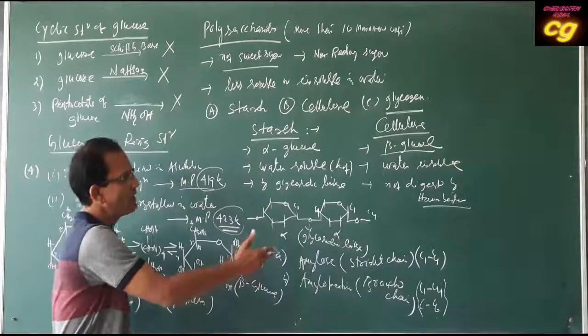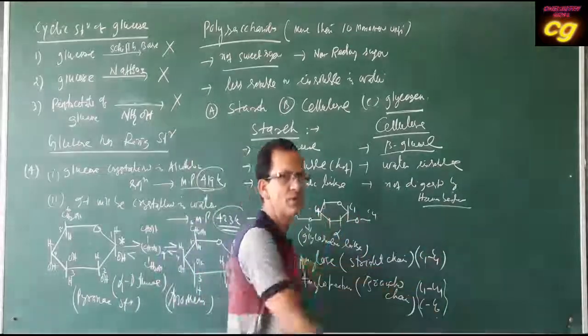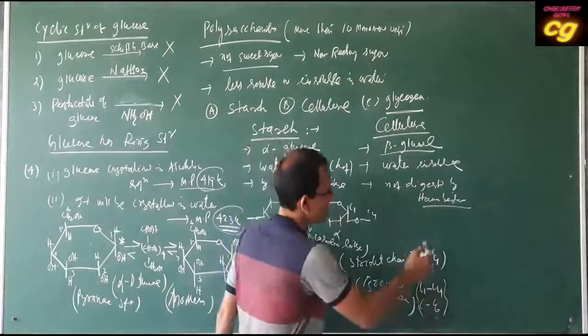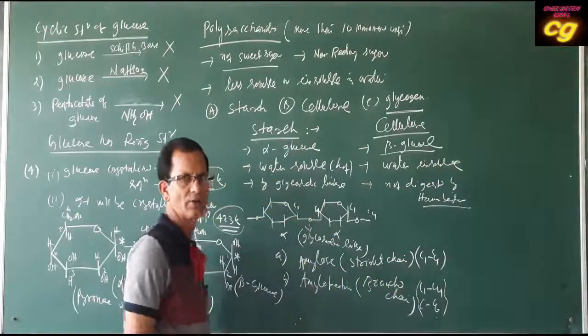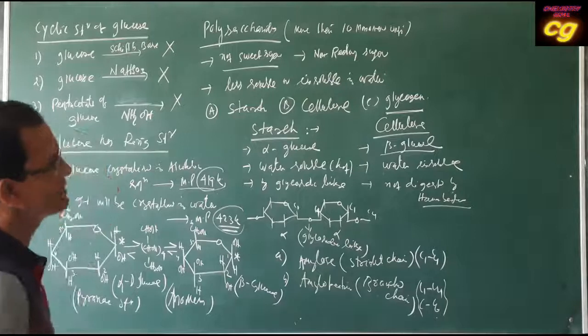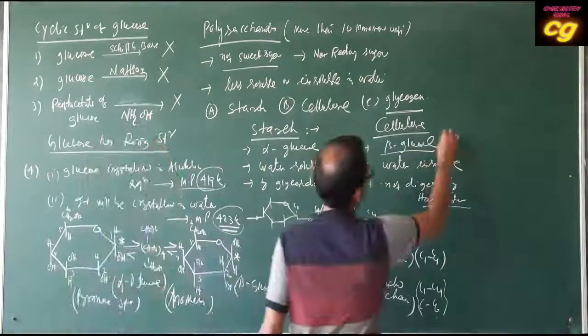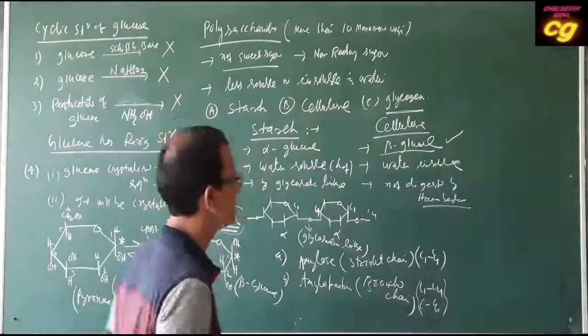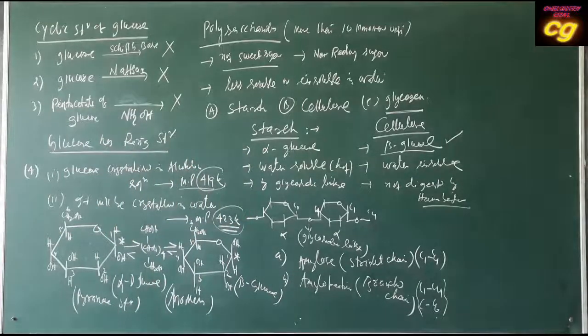But in amylopectin, what happens? In the straight chain C1, C4, again C1, C6 will be another chain. That's why it is in branch form. And cellulose is only in the form of beta glucose, and it cannot be digested by human beings. So these are very important classifications of carbohydrates.